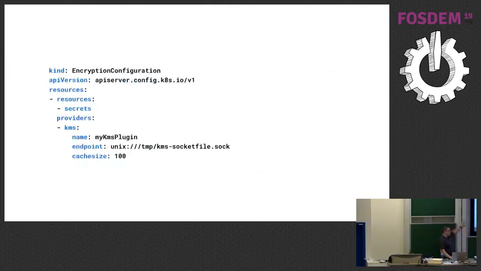So providers is an array. The first item in that array is what is used to encrypt all data. Everything else tries to decrypt the data. There's one of them called identity, which just takes an empty object. That will allow you to decrypt all of the plain text objects that you currently have in etcd. Then you can do a kubectl replace all on all of your secrets, and it'll take a little bit if you have 1,000 nodes, but it'll go through and encrypt them all. Alternatively, you can choose to encrypt things going forward, and, if you rotate your pods